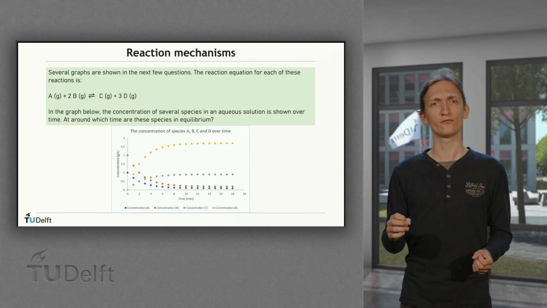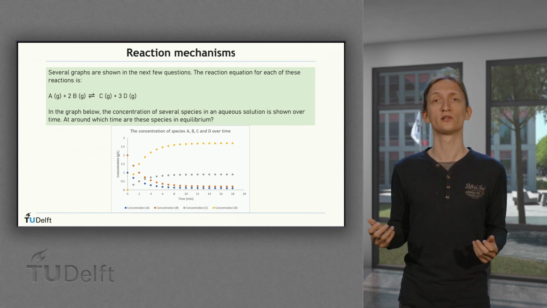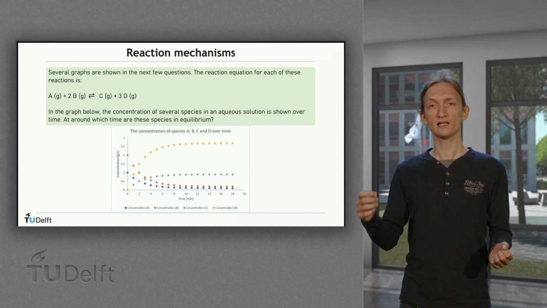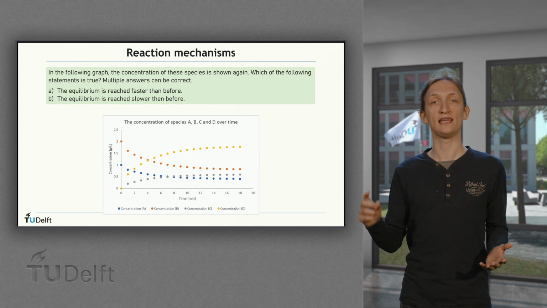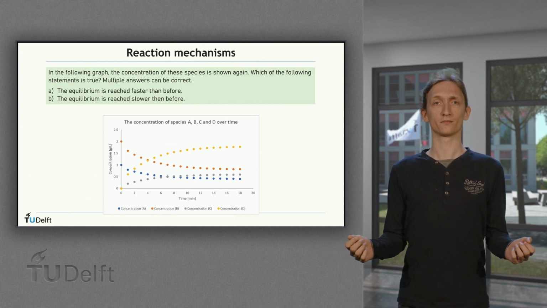In the following graph, the concentration of these species is shown again. Which of the following statements is true? Multiple answers can be correct. Let's take a look at the first two answers, A and B. Is the reaction faster or slower than before?